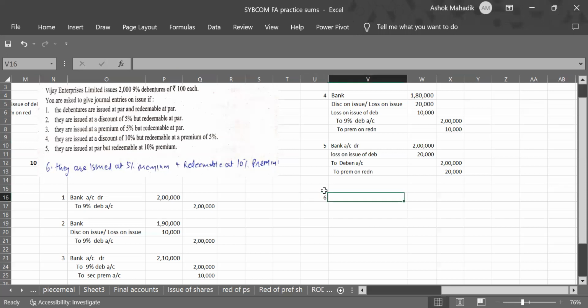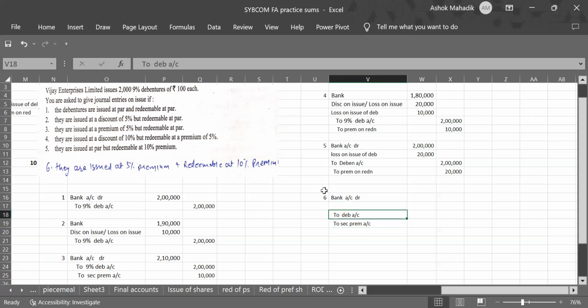When you sell debenture at premium, it will be bank account debit, to debentures account and to securities premium account.